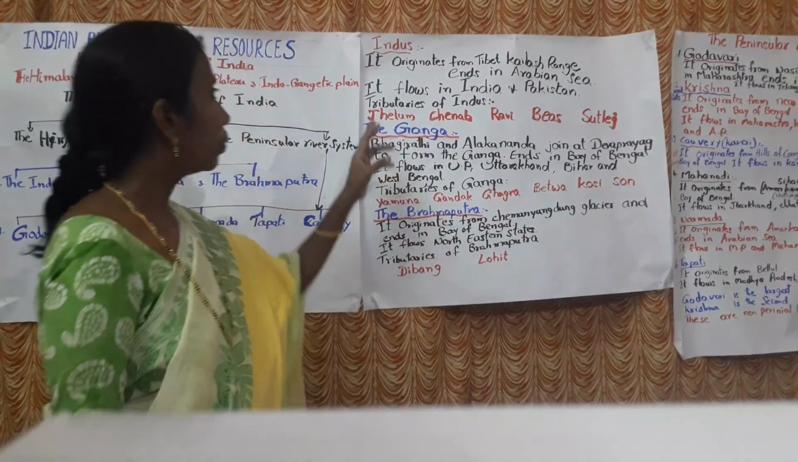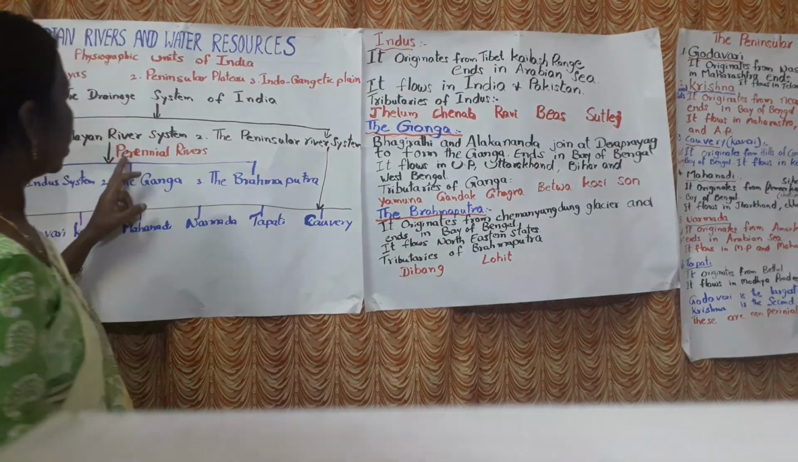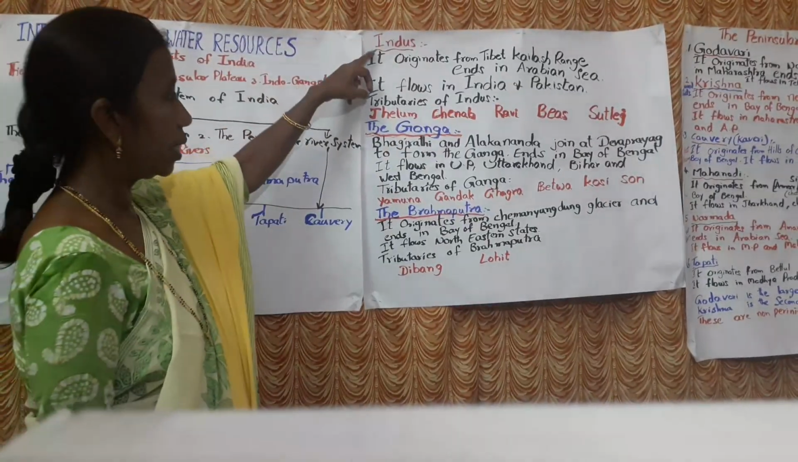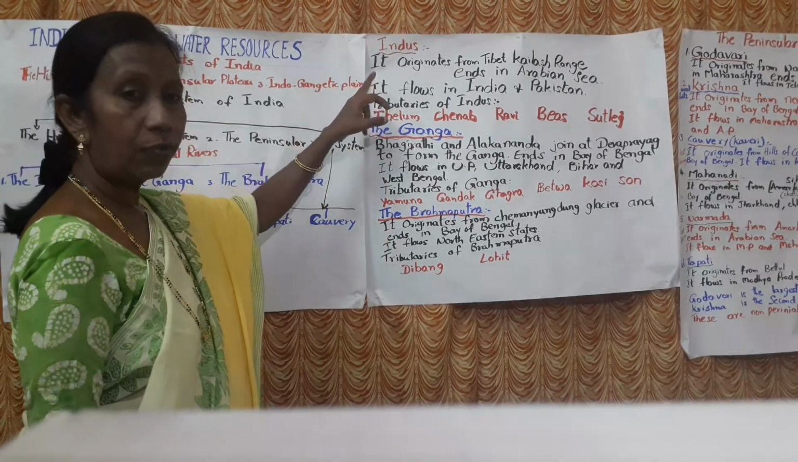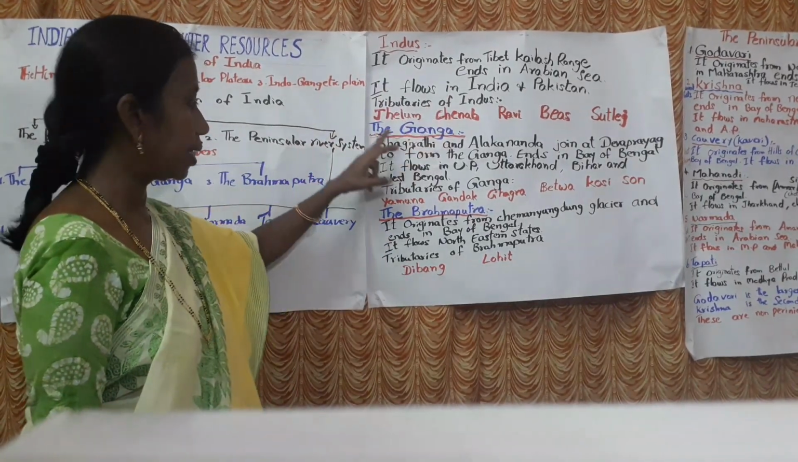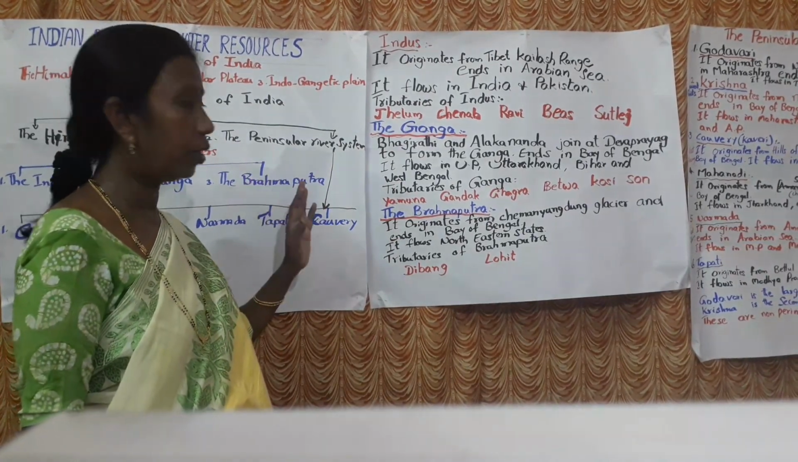See, how many major rivers are there in the Himalayan river system? 3. That is Indus, Ganga and Brahmaputra. And Indus is flowing towards west, whereas Ganga and Brahmaputra are flowing towards east. Okay? Are you clear now?